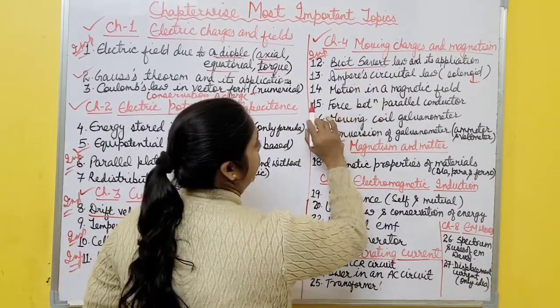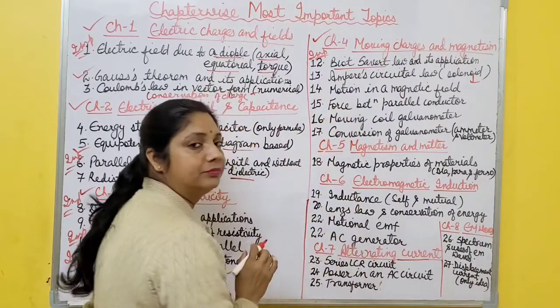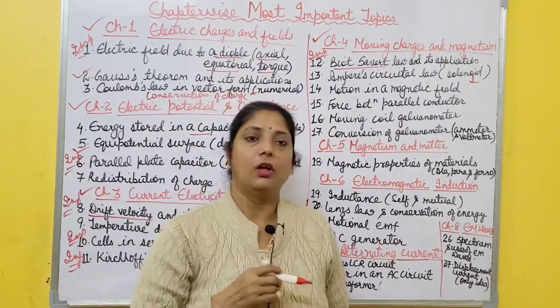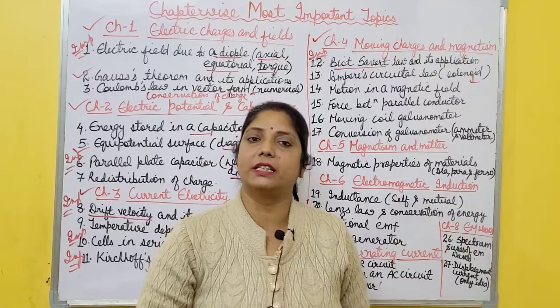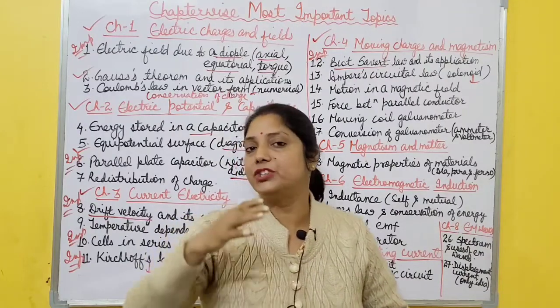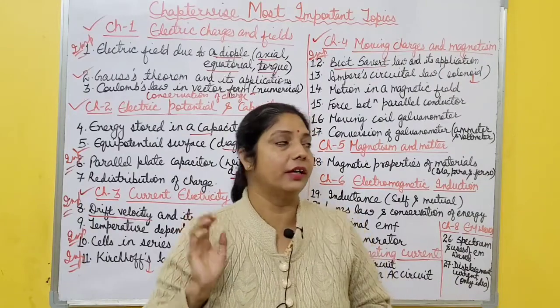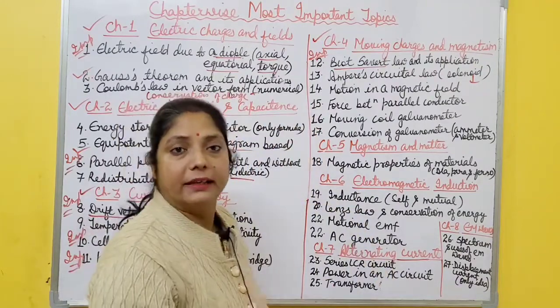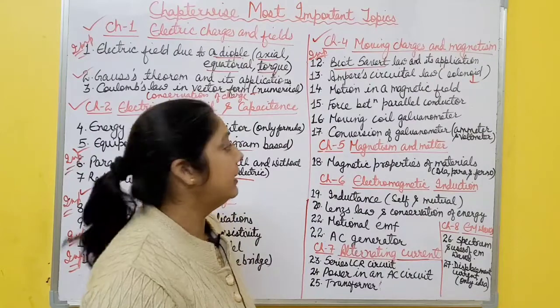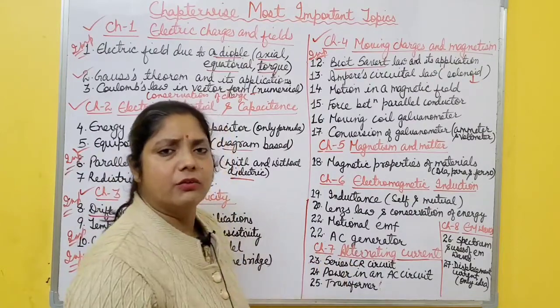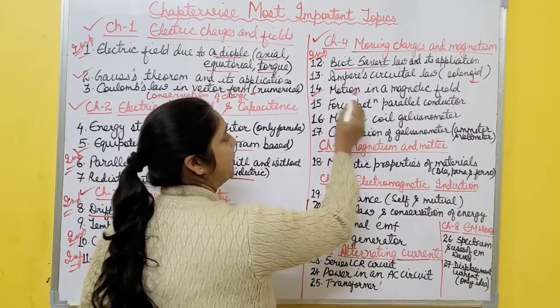Derivation is not required. The next important topic is motion in a magnetic field. What happens when a charge is placed in a magnetic field? When a moving charge enters a magnetic field, it deflects when some force acts on it. So what is the path taken by that electric charge? It moves in a straight line or a circular path. So this topic, motion in a magnetic field, is important.